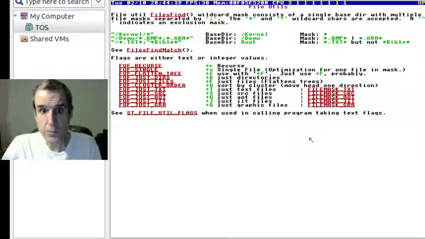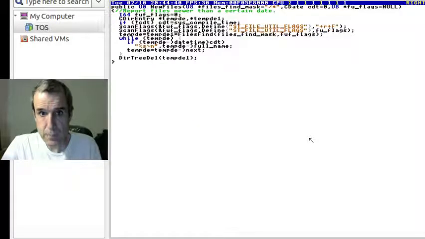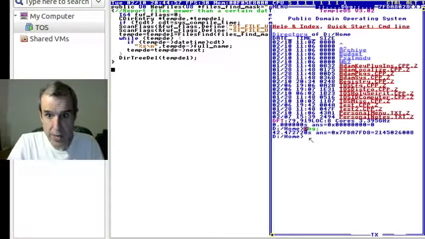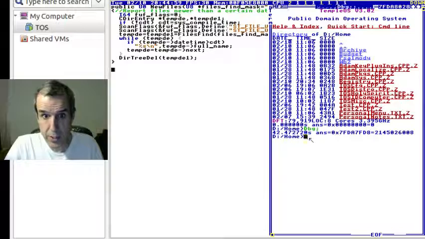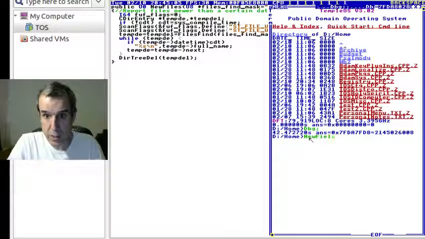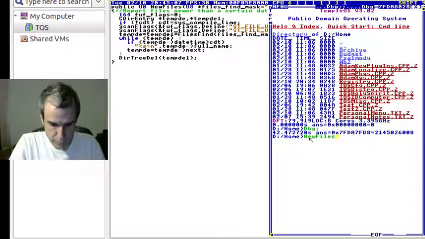Okay, so we're passing a string for the flags. This command has already been loaded into the atom symbol table. So we could say new files slash star. Let's just try new files.